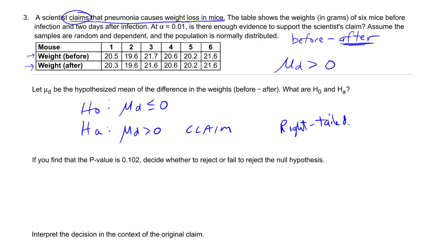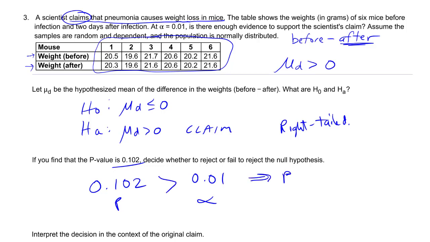All right, so again, we'd have to put all this data in and get us to our t-value, get it to a p-value, and let's say we had this p-value of 0.102. So 0.102 is our p-value. The alpha of 0.01, oh, this is definitely bigger.